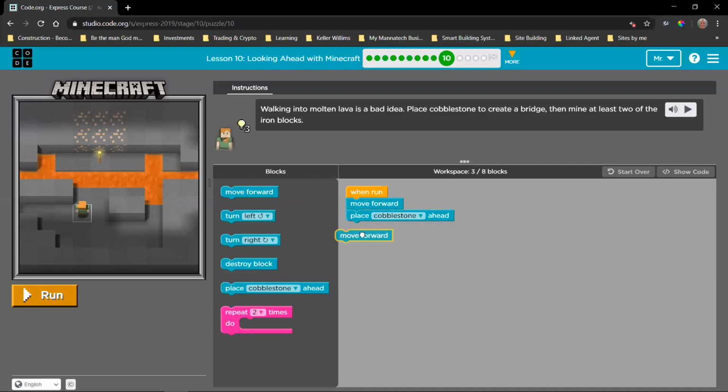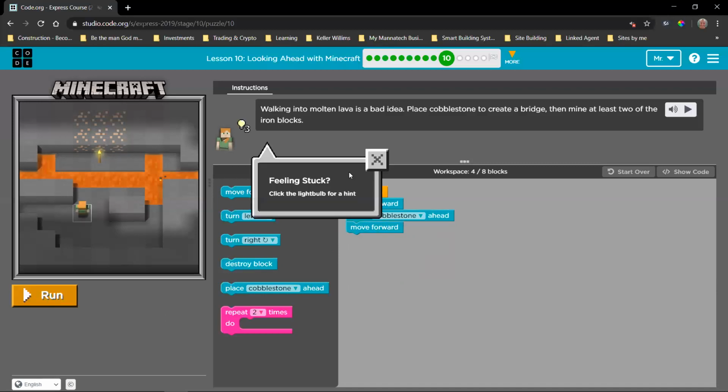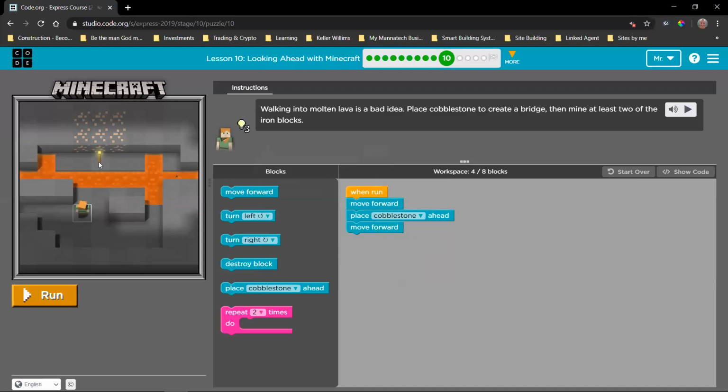Then we want to move so that we stand on top of that cobblestone, and we can see it in this way, right? But now we're too far away still to mine this. So what we need to do is we need to move forward again, and we need to destroy the block, because that's how we mine. But we need 2 blocks. We can see here, mine at least 2 of the iron blocks.